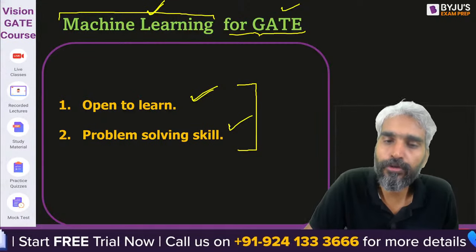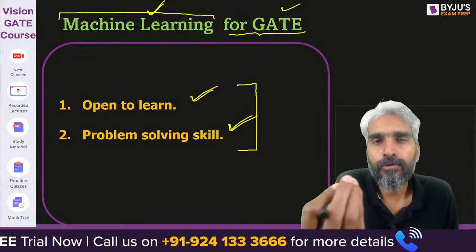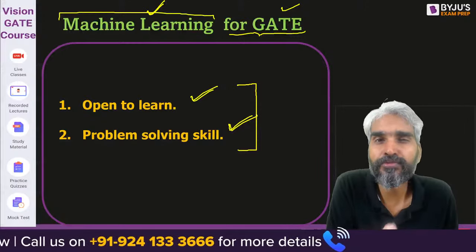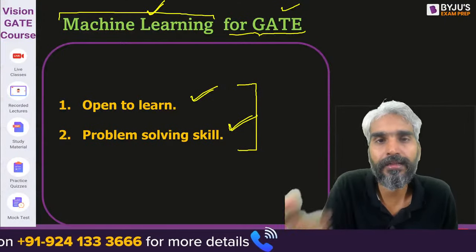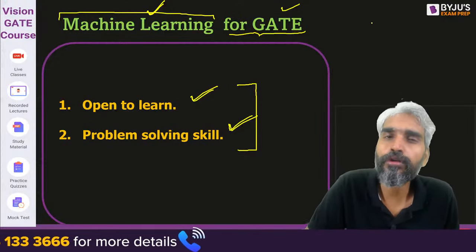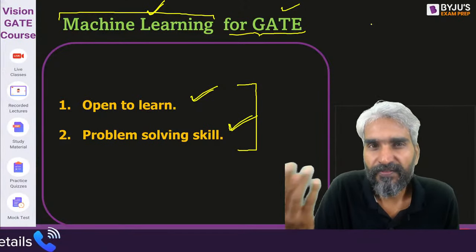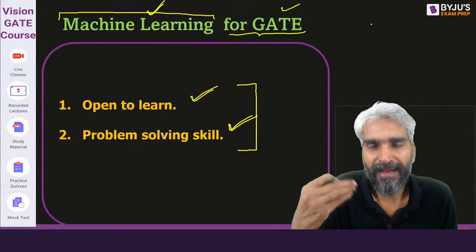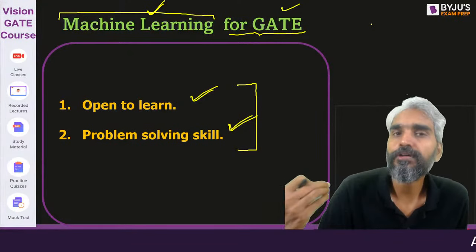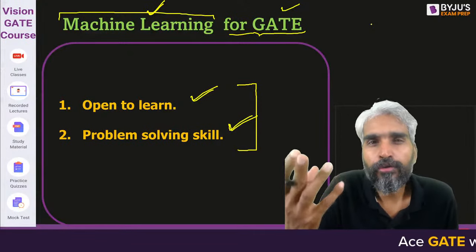Even if you don't know anything, I know you know some basic concepts which are required to learn the machine learning subject. You all know the equation of a straight line. You all know the concept of differentiation. You all know the concept of partial differentiation. You all know the concept of integration. You all know basic probability.